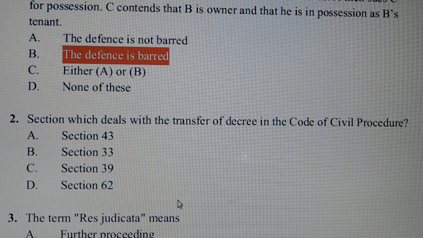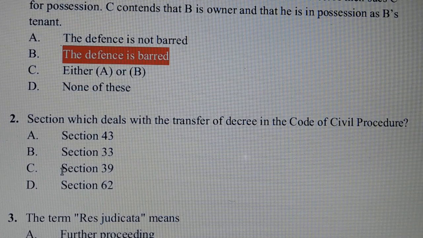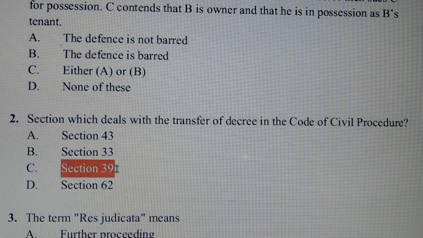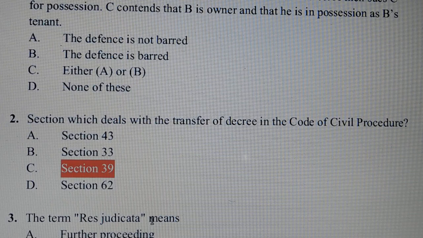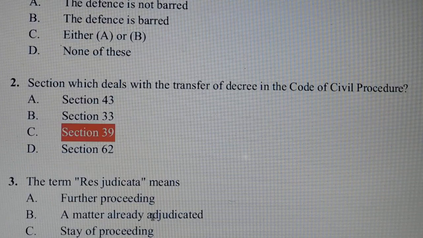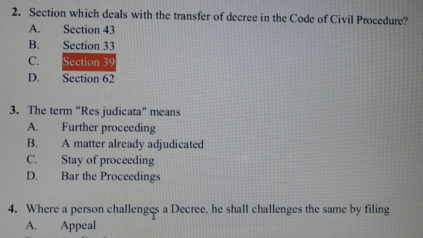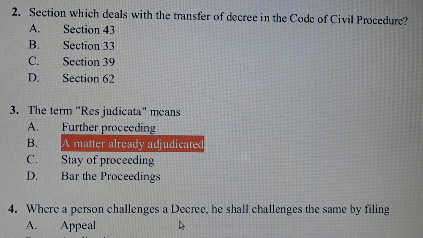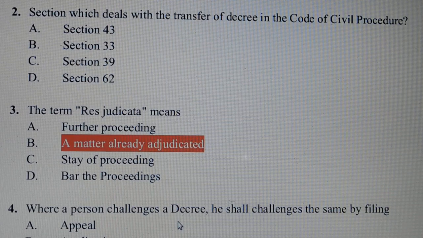Question number 2. Section which deals with the transfer of a decree in the Code of Civil Procedure. Answer is option number C, section 39. Question number 3. The term res judicata means. Answer is option number B, a matter already adjudicated. The term res judicata means a matter already adjudicated.